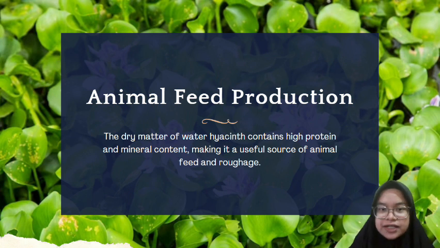Animal feed production. The dry matter of water hyacinth contains high protein and mineral content, making it a useful source of animal feed and roughage. The presence of some important phytochemicals such as alkaloids and saponins has been reported in water hyacinth, suggesting that they can be considered as good feed supplement.